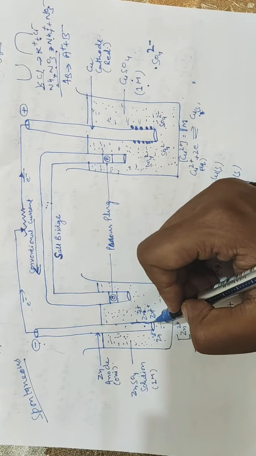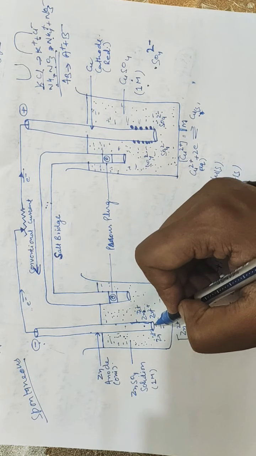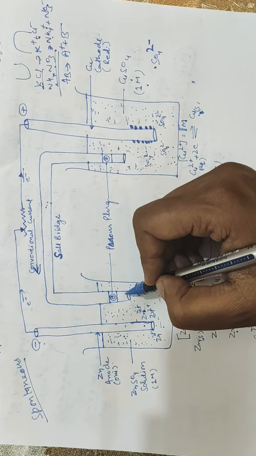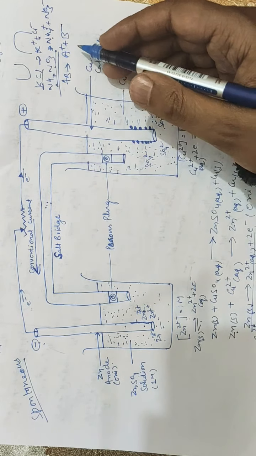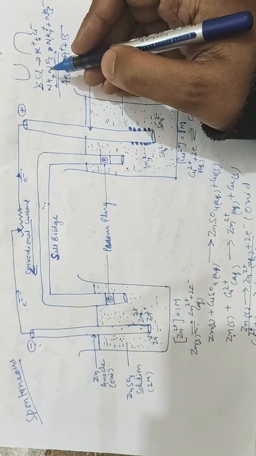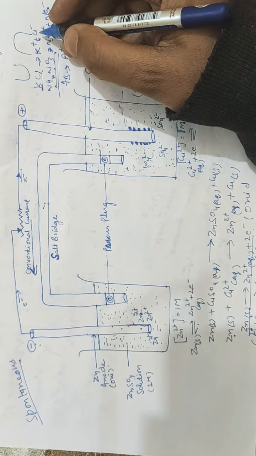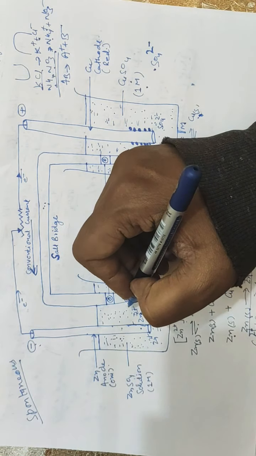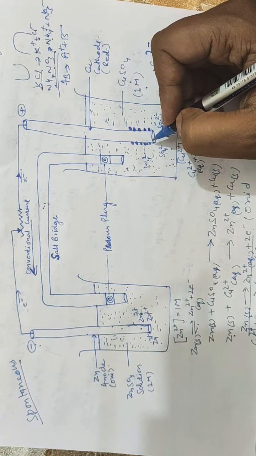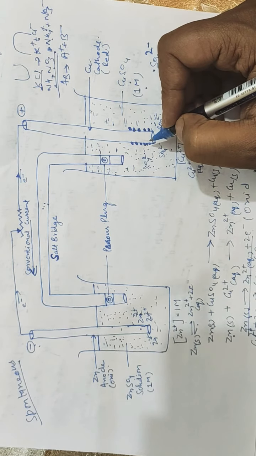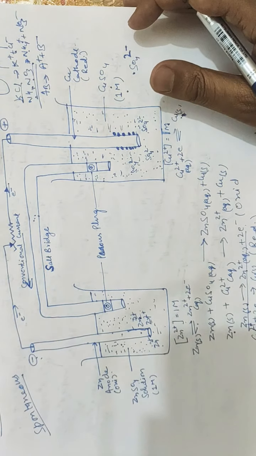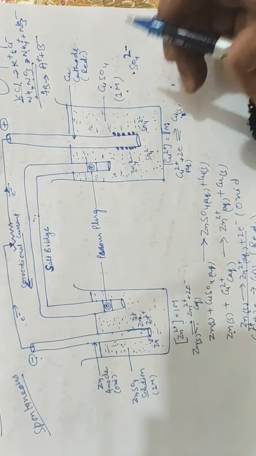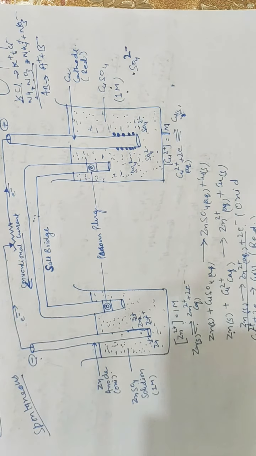So I said when the concentration of zinc 2 positive, or basically positive charge, increases around the anode, there will be a release of the negative anion from the salt bridge. Suppose it's KCl, so KCl consists of K positive and Cl negative. To make the solution electrically neutral, the Cl negative anion will be released from the salt bridge. Similarly, it will happen at the cathode. So it is observed that the zinc rod gradually loses its weight and copper gets deposited on the copper cathode. A typical voltaic cell based on the above redox reaction is called the Daniell cell, named after the British chemist John Daniell.